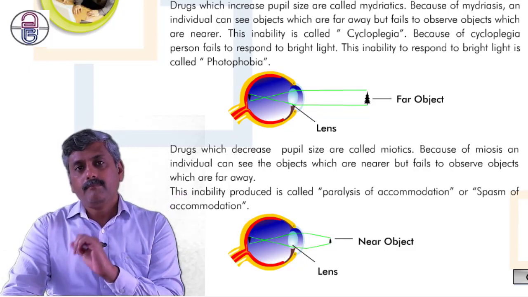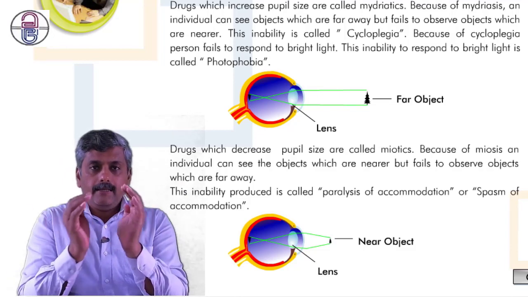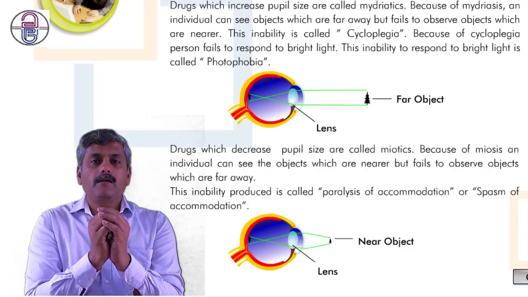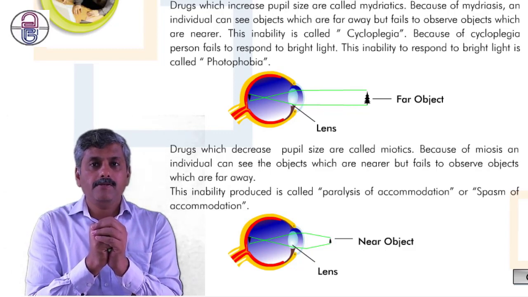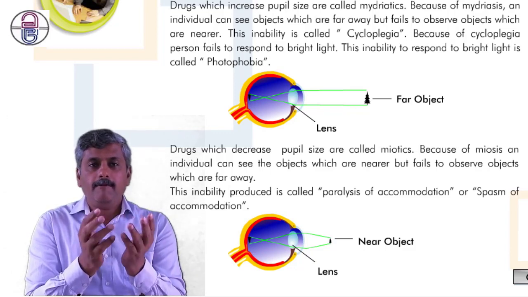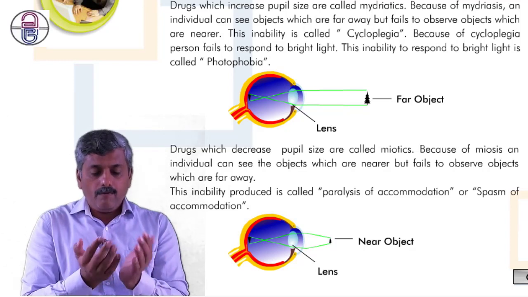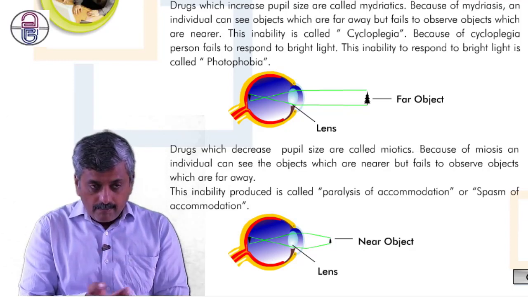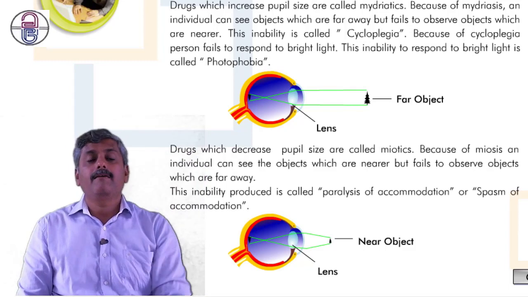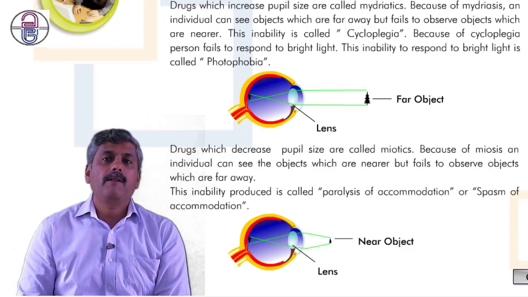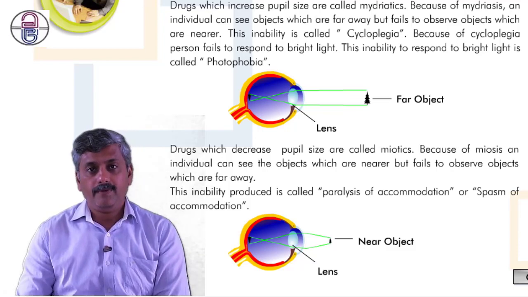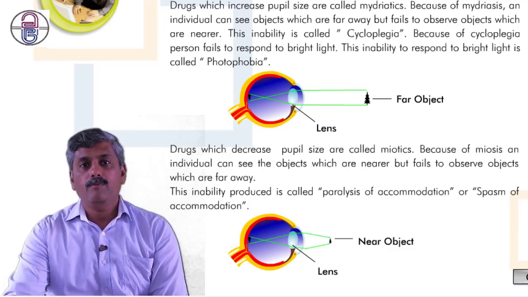Another one: when we use a pupil constrictor, which we call a miotic, it decreases the pupil size. Because of that, now it's the opposite. We can see the object which is nearer, but we can't see the object which is far away. This inability is called paralysis of accommodation. That we call paralysis of accommodation.